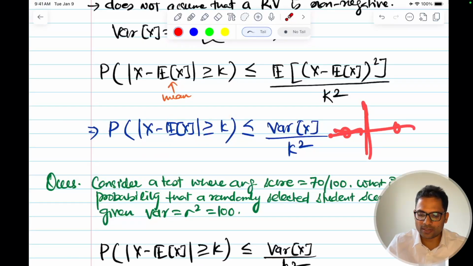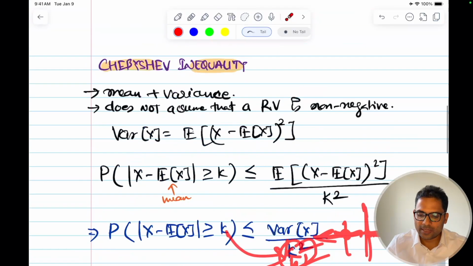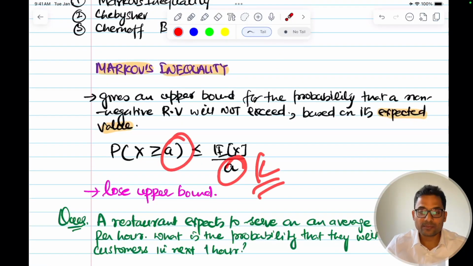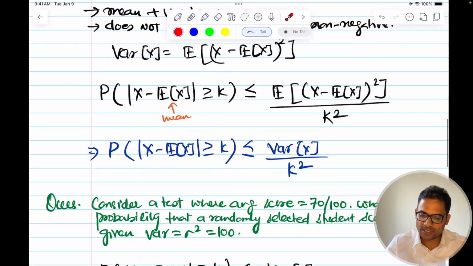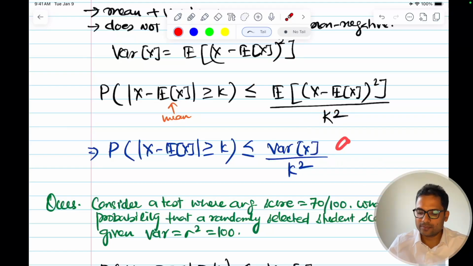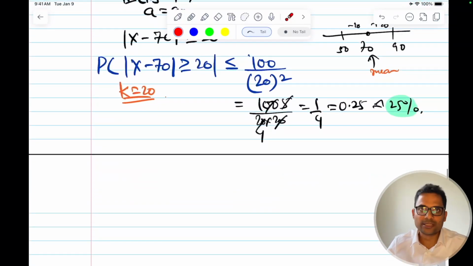If this is the mean, how far is the value? And as this distance increases, the probability will decrease, because the k value will increase and it is proportional to k square. Here it was proportional to just a, the distance from the mean, and here it is of degree k square. That's why it is giving a tighter bound, because this will grow faster than a linear a. I hope this is clear. So Chebyshev inequality is clear.